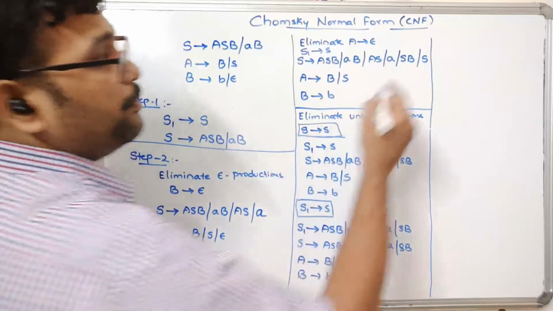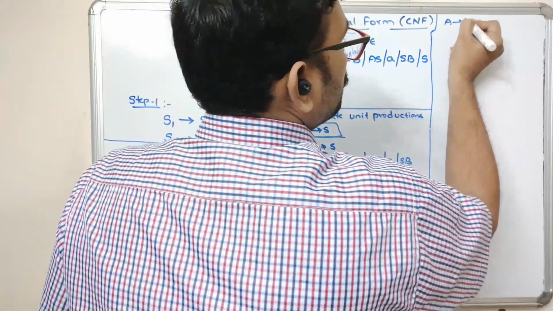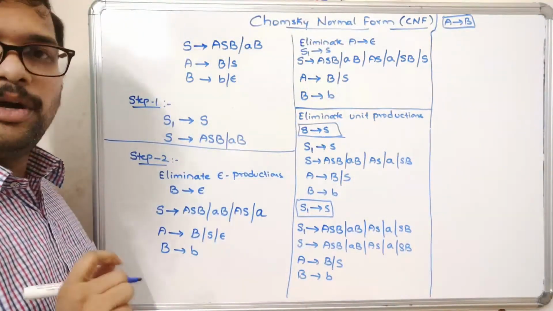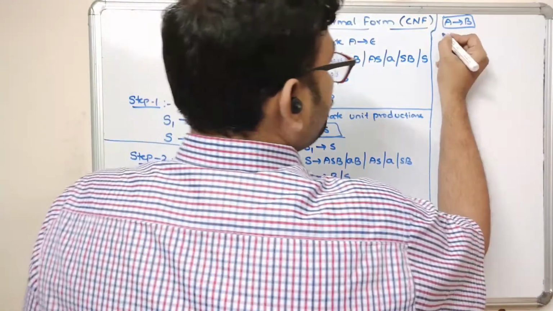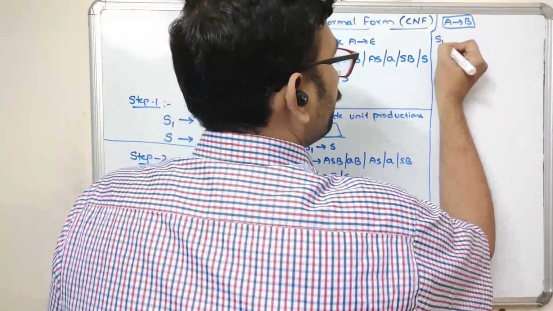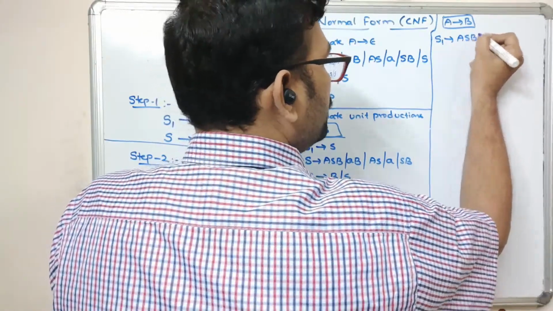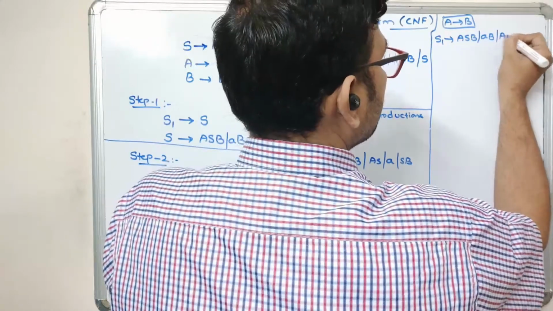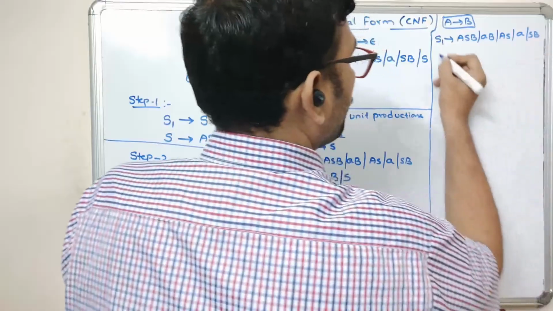First we will go with A tends to B. This is one more unit production we need to remove. Apply the B value here. So S1 is same: ASB, AB, AS, ASB.